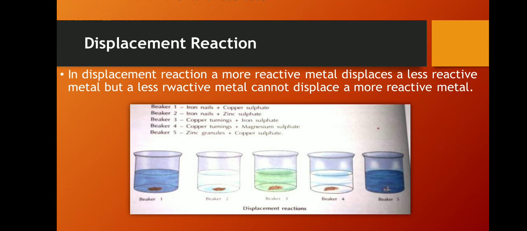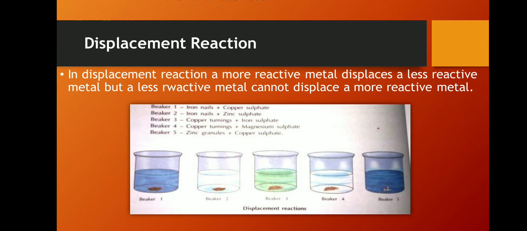Got it? That chart you will get in your book. The metals at the top in this series can displace a less reactive metal from its salt, but a less reactive metal cannot displace a more reactive metal from its salts. Now what do we mean by it?